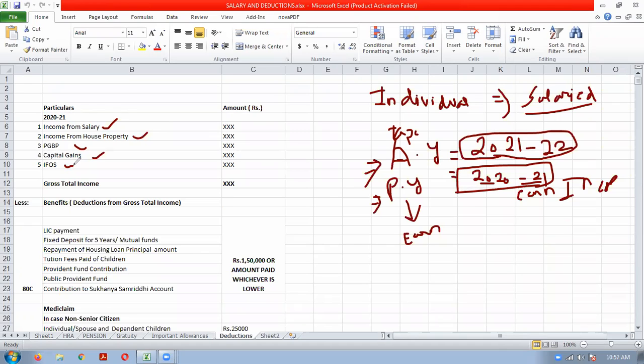Now, one thing you have to understand: all the heads of income will not be there for one individual. Practically it is not possible, and it would be a rare case that a person has salary, house property, business, capital gains, and income from other sources. Capital gains will not be regular, since they arise only from a capital asset transfer.